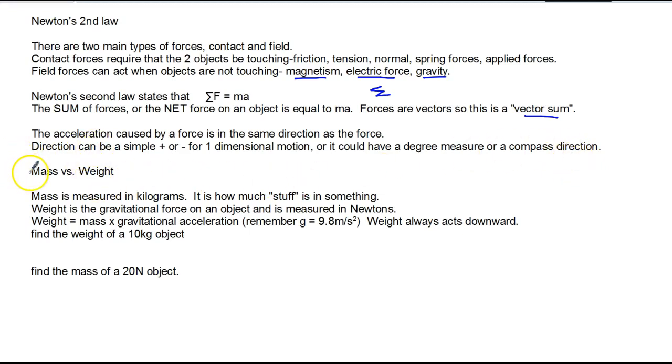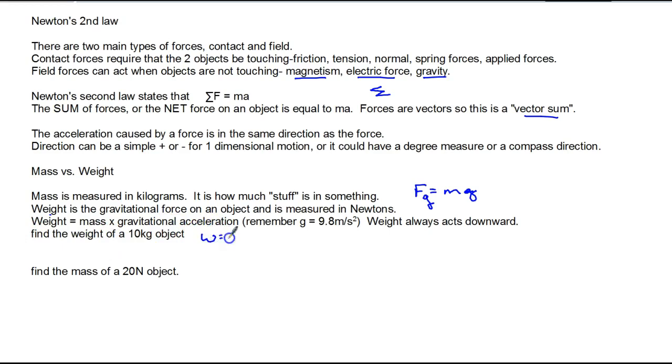Let's talk about mass and weight. Mass and weight are not the same thing. Mass is measured in kilograms, and it's how much stuff is in something. Weight is the gravitational force on an object, or on the mass of an object, and it's measured in newtons. Mass, kilograms; weight, newtons. Since a force is equal to a mass times an acceleration, and we're talking about the gravitational force, it's equal to mass times the gravitational acceleration, little g. So weight always acts downward.